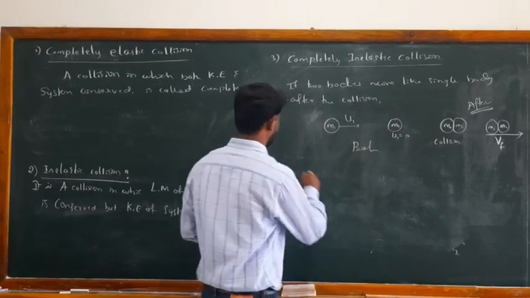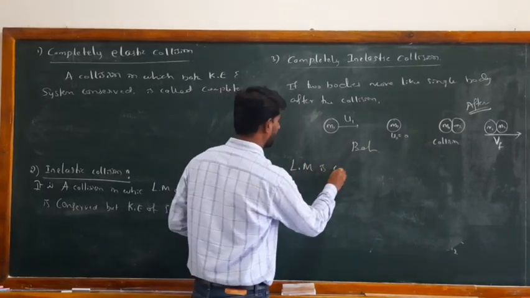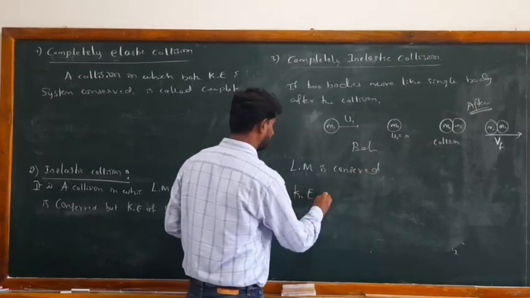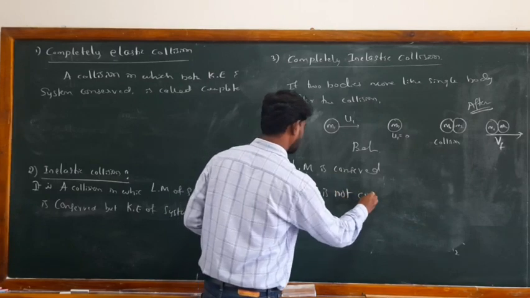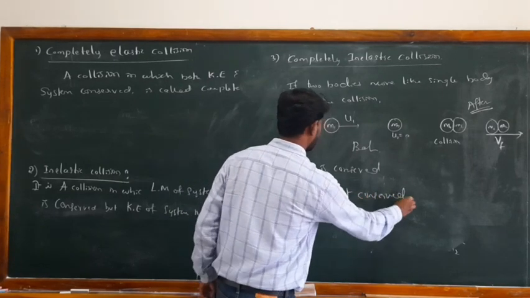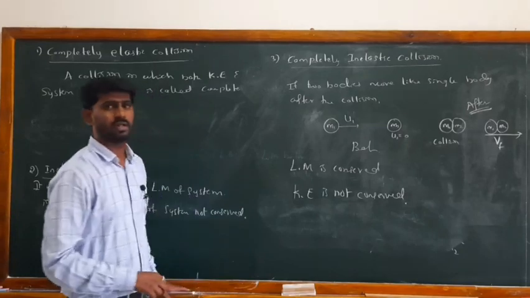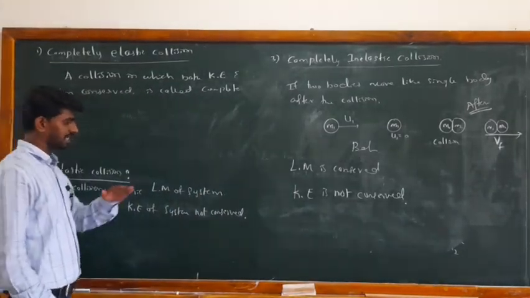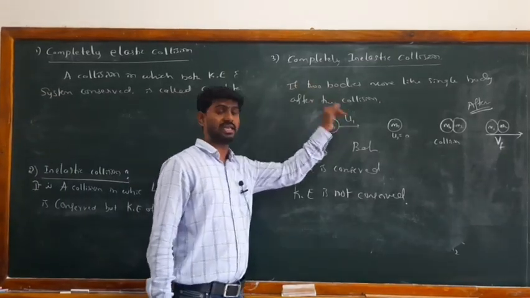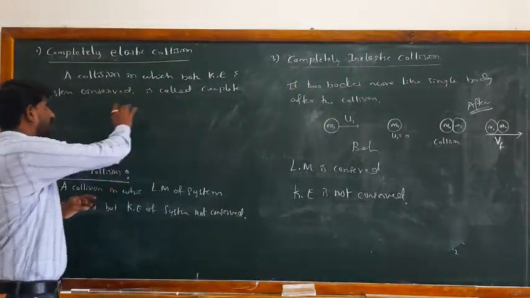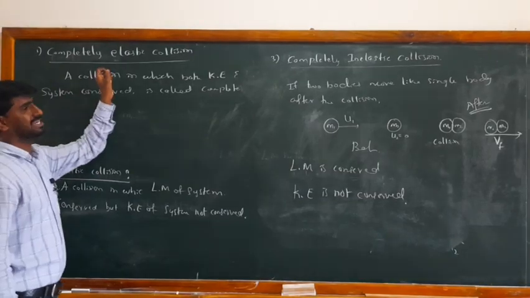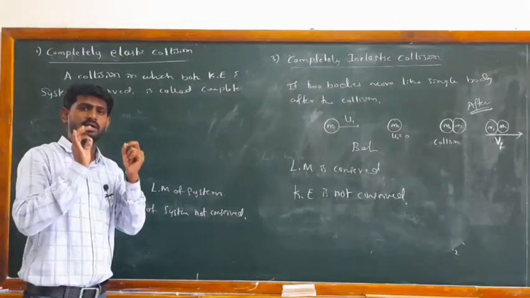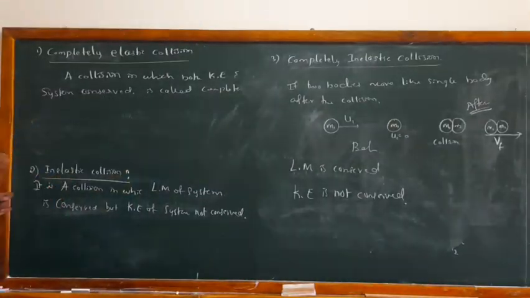In this case linear momentum is conserved, but kinetic energy of the system is not conserved. Here also we can observe the loss of kinetic energy. There will be loss of kinetic energy in inelastic and perfectly inelastic collisions, and conservation of kinetic energy in a completely elastic collision. And one thing: whatever the type of collision, there must be conservation of linear momentum.